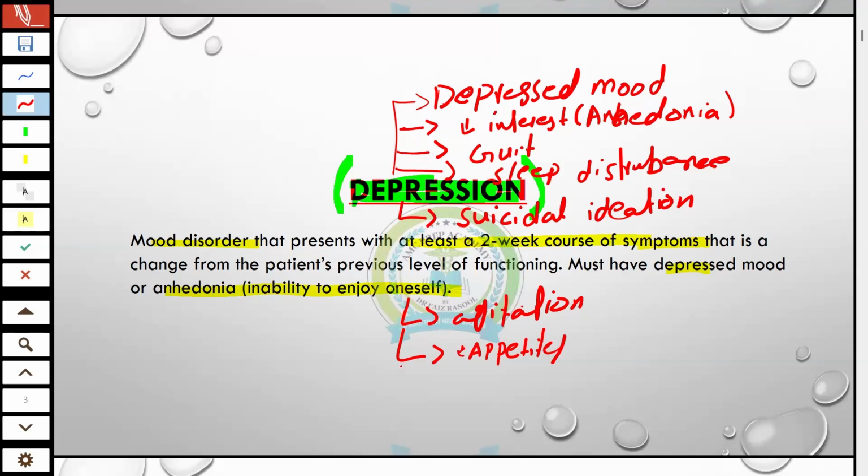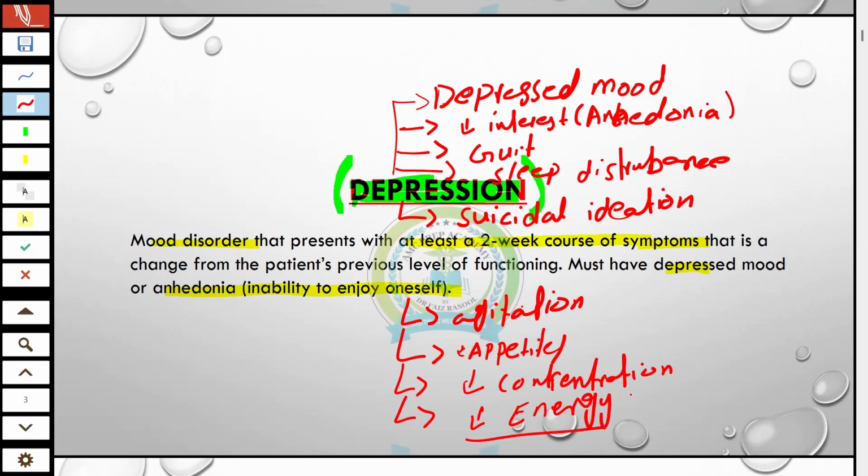Next, decreased concentration: the patient's concentration decreases during any work. And the last one is decreased energy. There is no energy, fatigue all the time.